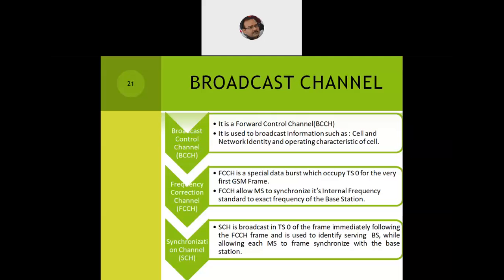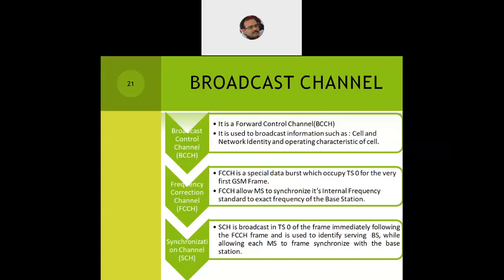Then we have the frequency correction channel. So what will the FCCH do? It is a special data burst which occupies time slot 0 of the very first GSM frame. We know the GSM frame carries 8 time slots, and the multi-frame carries 26 frames. The normal GSM frame carries 8 time slots. Now, time slot 0 is reserved for the frequency correction channel. And as the name itself tells, it allows the mobile station, our handset unit, to synchronize its internal frequency standard to the exact frequency of the base station. So it's more like a tuning purpose, both for our mobile station as well as the base station.